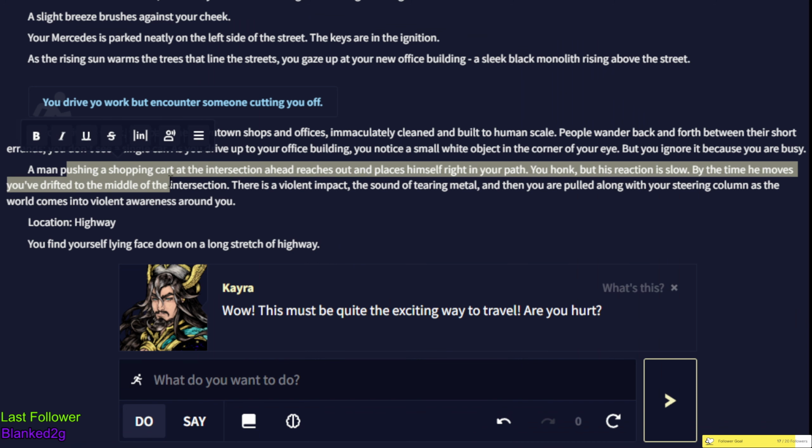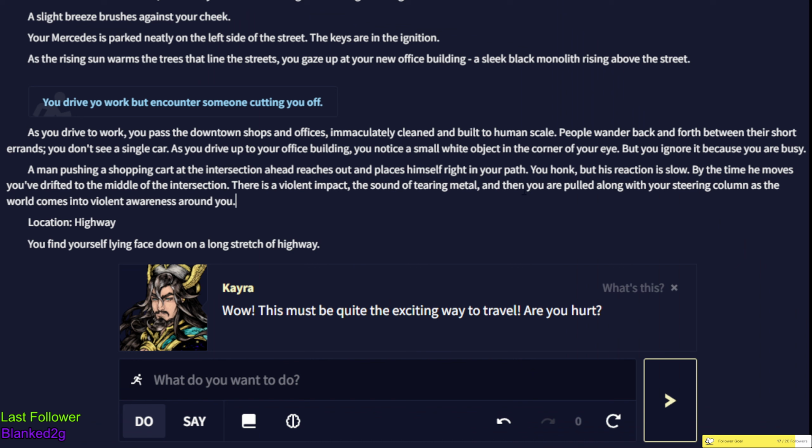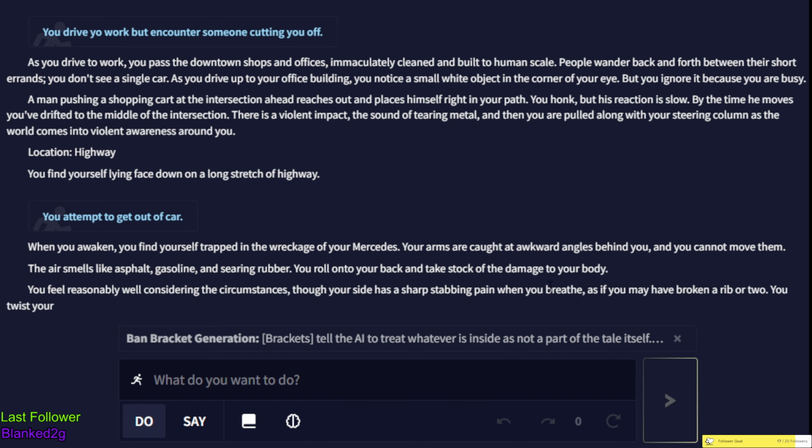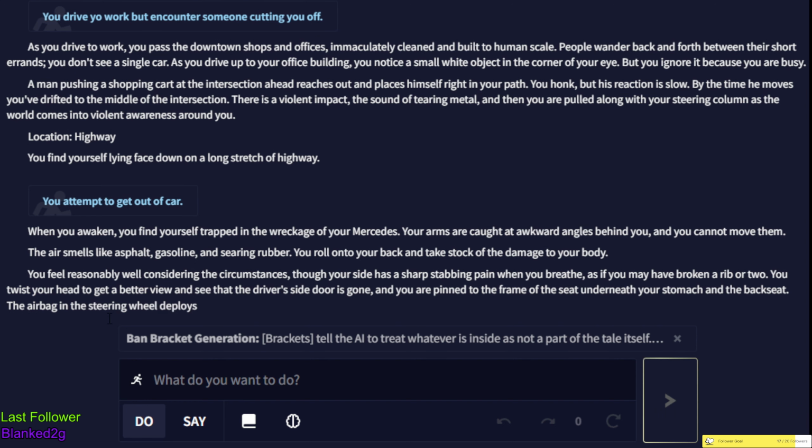So a man pushing a shopping cart in an intersection. So I got in a car crash. So I'm going to say attempt to get out of car. And the AI is pretty good. Like if you make a spelling mistake like this, you can just fix it, but it can figure it out on its own. You awaken, you find yourself trapped in the wrecked Mercedes. Awkward angles. Let's continue to descend. Let's see what else it goes. Rolls onto your back. Pinned to the frame.